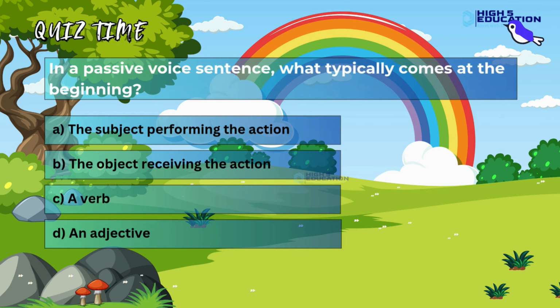In a passive voice sentence, what typically comes at the beginning? A. The subject performing the action. B. The object receiving the action. C. A verb. D. An adjective.